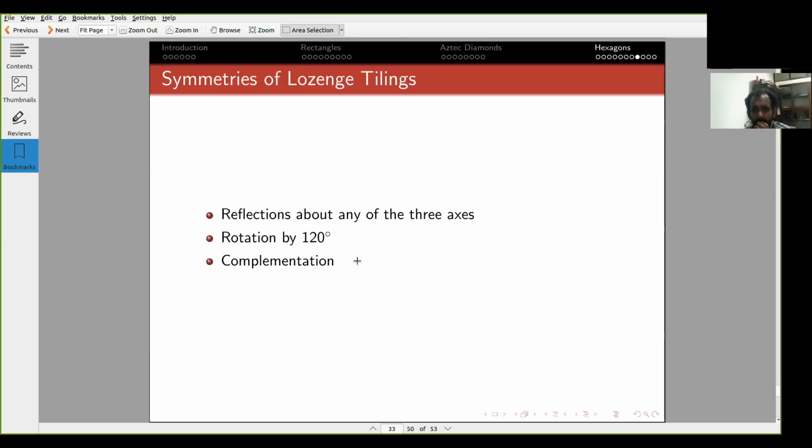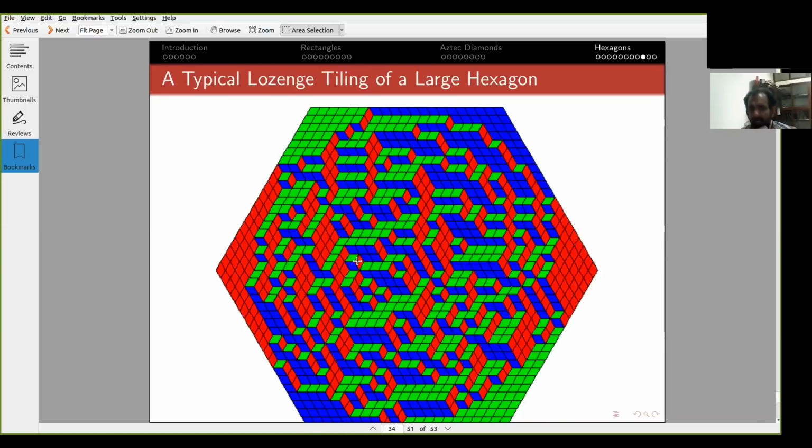Another thing one can do is talk about random tilings. So I take a large hexagon, like this, I don't know, 30 by 30 by 30 hexagon. And just like in the Aztec diamond, I take a random tiling. And again, this Arctic Circle phenomenon happens. You get frozen regions near the corners.